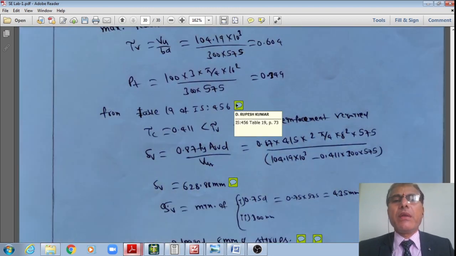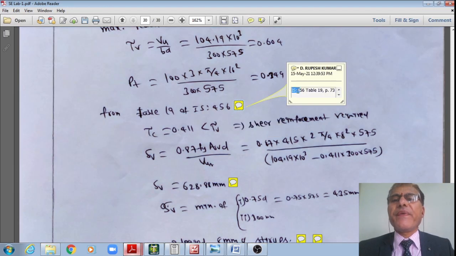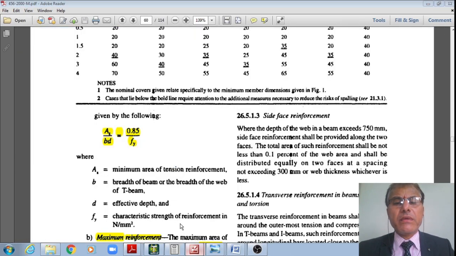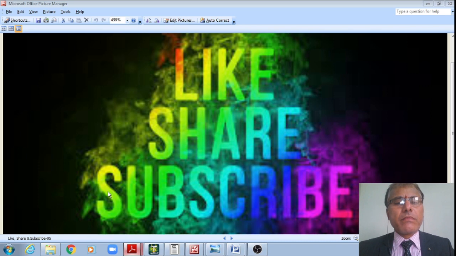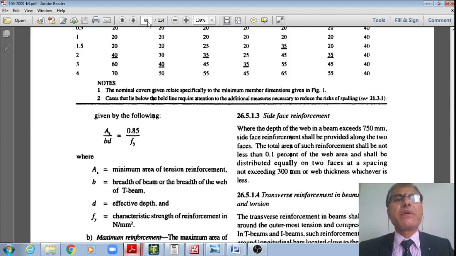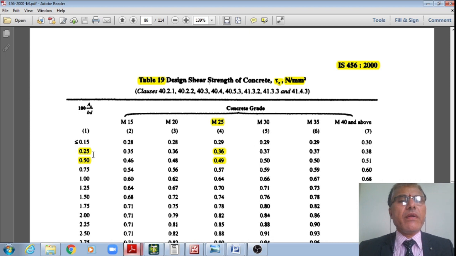Therefore, from table 19 of IS 456, from page number 73, let me just quickly visit, one moment. I am there in page number 73, student. From this table I need to interpolate. For M25 grade concrete, for PT 0.25, tau C is equal to 0.36, and for 0.5, tau C is equal to 0.49. This is table 19 of IS 456, which gives the design shear strength of the concrete, tau C, Newton per mm square.